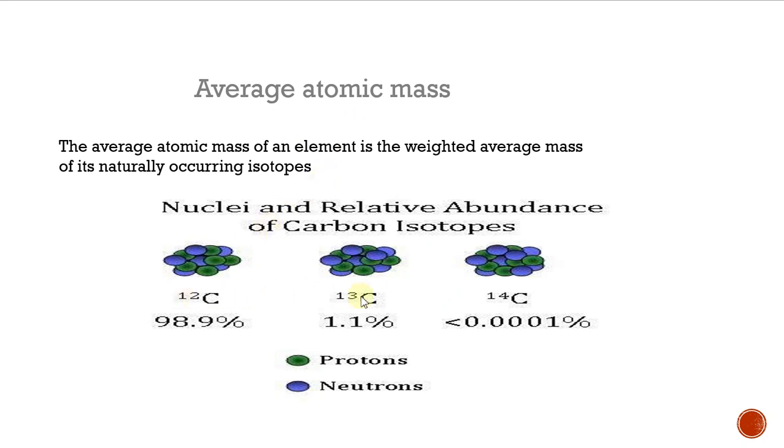These are the naturally occurring isotopes. From these naturally occurring isotopes they take the average mass, that is the average atomic mass. Have you understood? So what is average atomic mass? The average atomic mass of an element is the weighted average mass of its naturally occurring isotopes. Okay, clear?